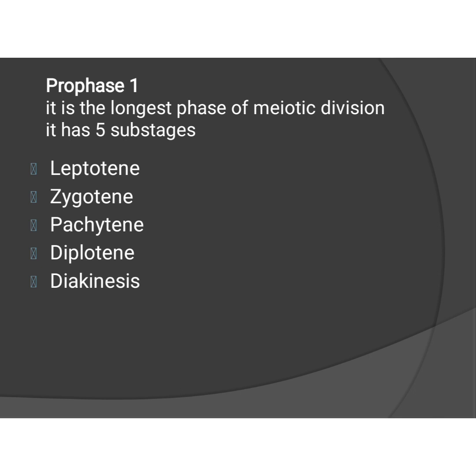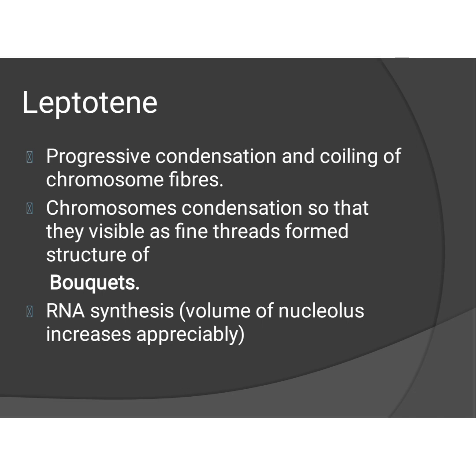You must clearly understand these 5 substages, because many objective questions are asked from this. First, leptotene: progressive condensation and coiling of chromosome fibers. The main important point is the chromosomes will appear like a fine thread, like a structure of a bouquet. And RNA synthesis will take place.